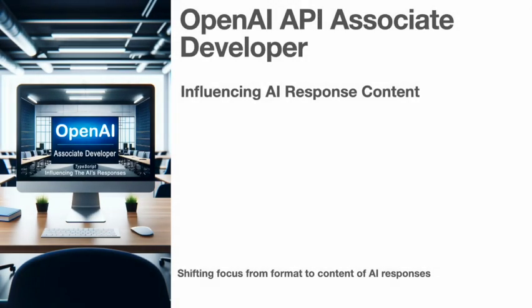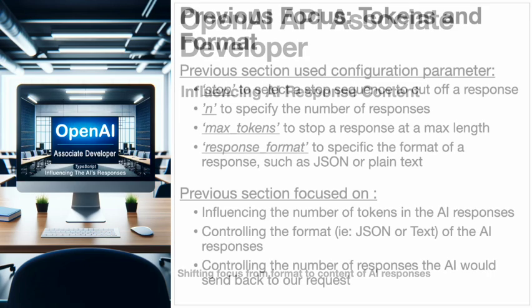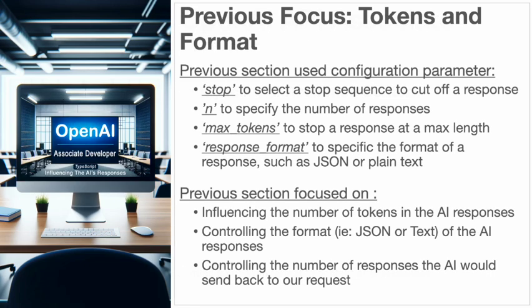In this section, we're shifting our focus from the properties that control the format of the AI responses to those that influence the content of the responses generated by the AI. Previously, we discussed properties like stop, n, and max tokens, which primarily provide us a level of control over the number of tokens that are contained in the AI's responses. Additionally, we looked at properties like response format, which allow us to define the desired format for the AI's responses, such as JSON or plain text.